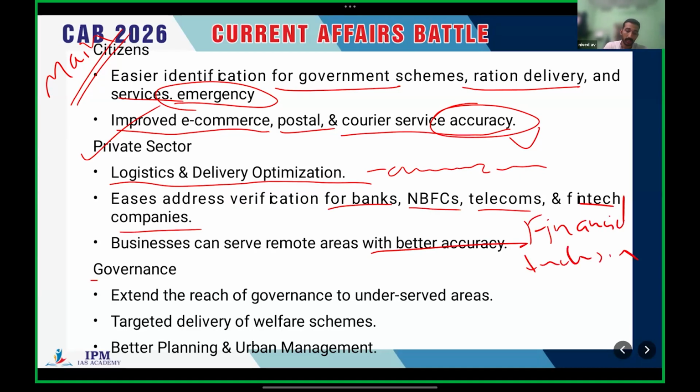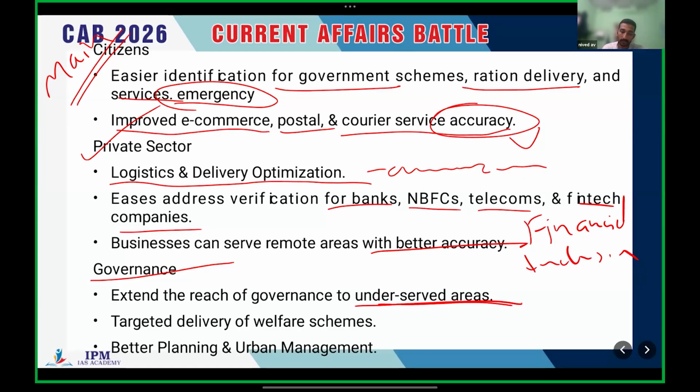And for governance, we already discussed that it is very easy to identify the beneficiaries of government schemes. Governance can be extended to underserved areas with this digital virtual address. There are no geographical barriers or connection barriers, so all areas can be brought under this virtual address.